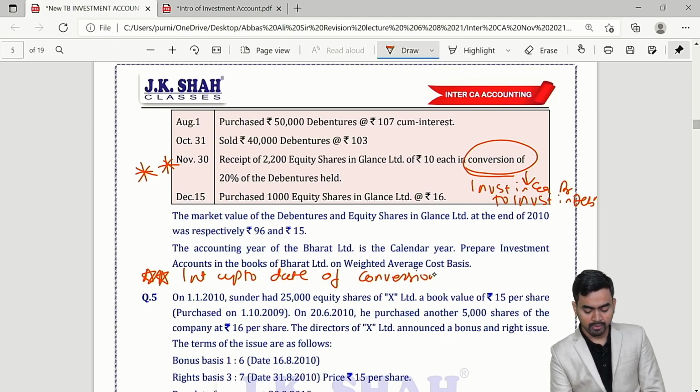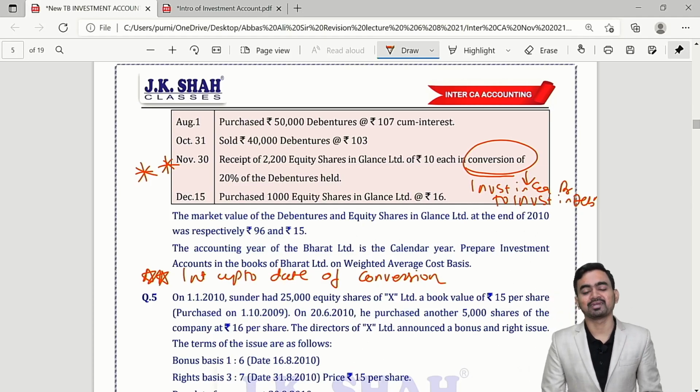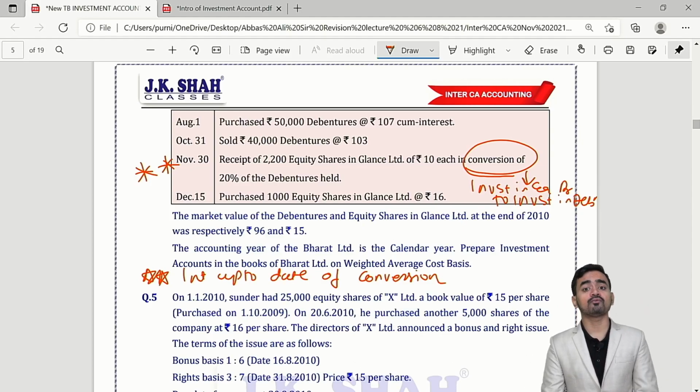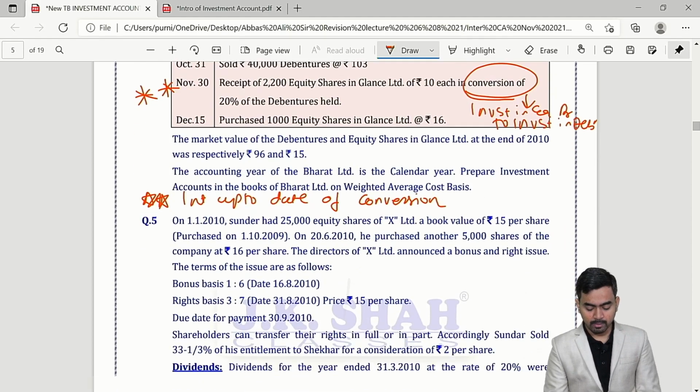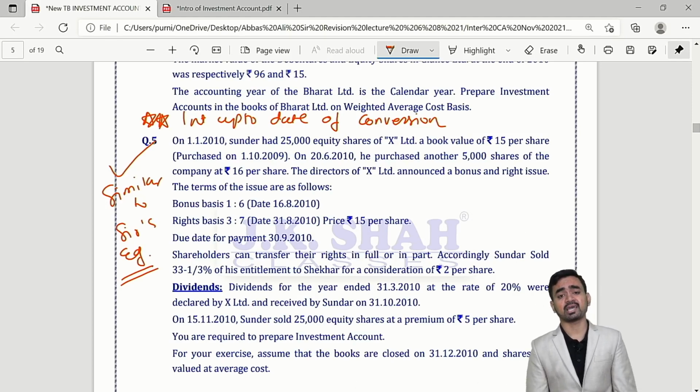This students will forget. Everybody will convert properly, they will write the entry, but they will forget to calculate the interest on debentures converted up to the date of conversion. Take care of this particular point. Question number 5 is exactly similar to Sir's example.